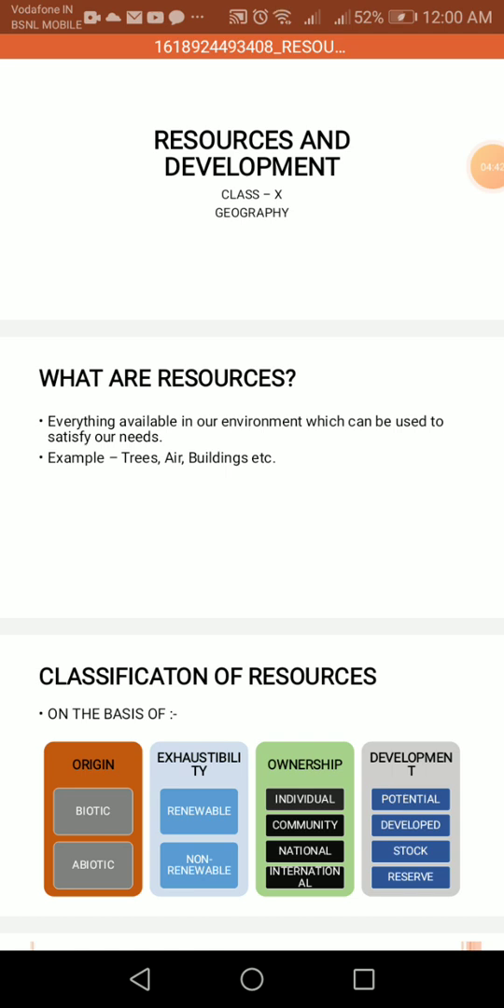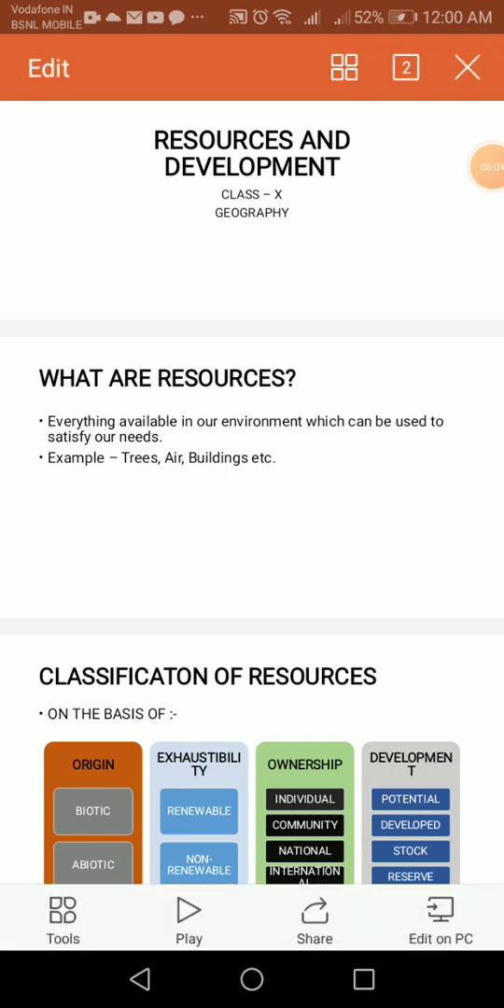After that, stock. Stock means the resources which are available to us, we know that, but still we are not using them due to the lack of technology. For example, in Rajasthan, there is a lot of sun energy available, but still we are not able to make use of that.